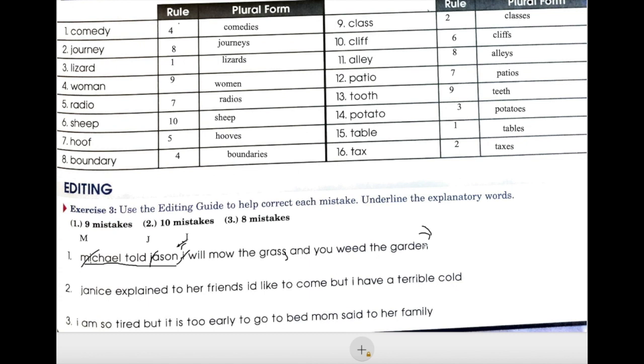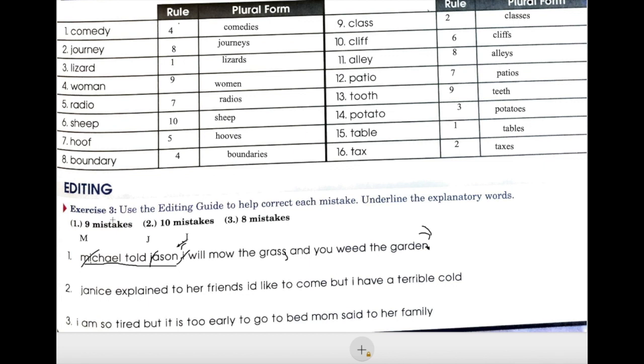Let's put a period at the end. The drawing feature is not aligned very well. That's why everything is off. I'm gonna try again. That should be a period. I know it doesn't look very good. Let's count our mistakes. We should have 9. 1, 2, 3, 4, 5, 6, 7, 8, 9. Okay, we have 9.